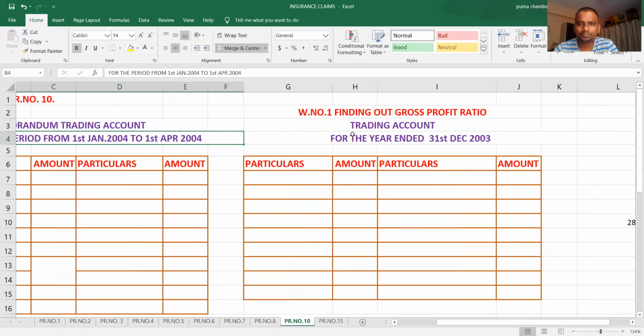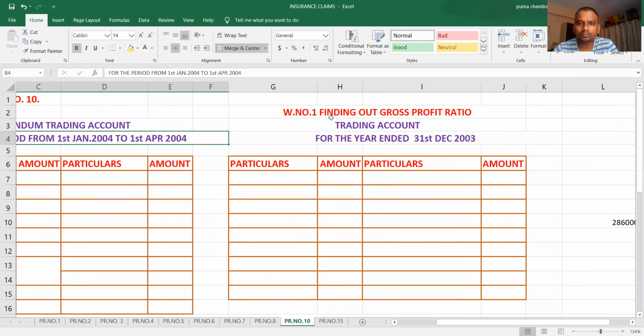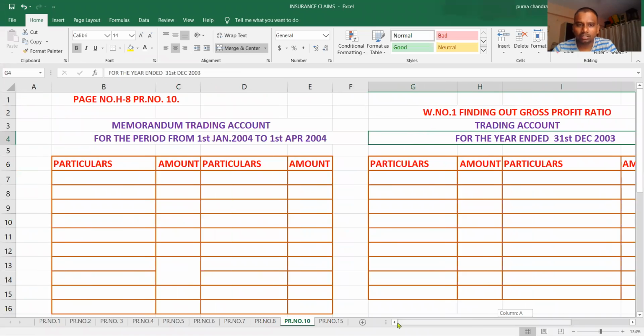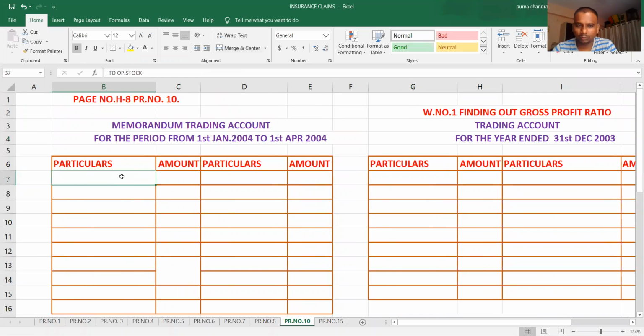What is the next one? Working note 1, finding out gross profit ratio. To find out the gross profit ratio, we have to prepare trading account for the year ended 31st December 2003. First, whatever information is available in the year 2004, let us complete it first.